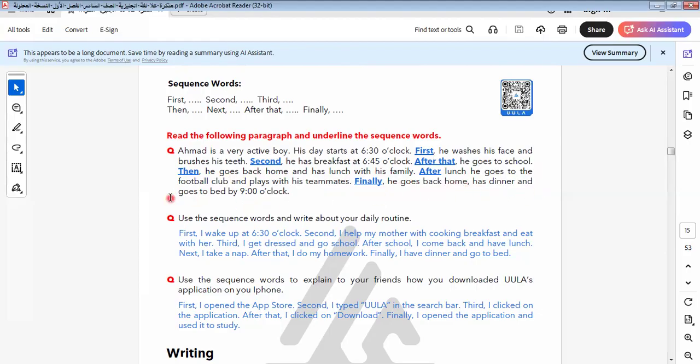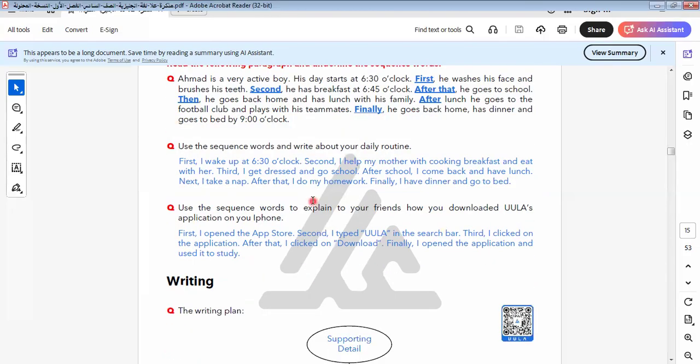Has dinner and goes to bed. Has dinner and goes to bed by 9 o'clock. Here is the paragraph about daily routine. We use it here in this part because in the exam they can say talk about daily routine, so we must know how to do this.